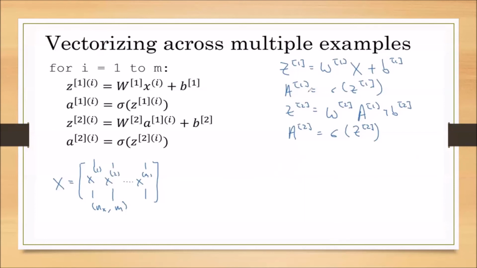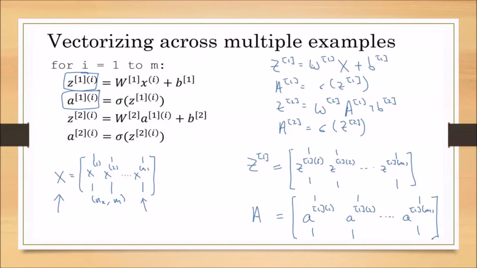Now when we apply the sigmoid function, we will again get the capital A, the R by M matrix. Now we are using this capital A as input for the next layer. We are multiplying the W with the capital A. Then we will get in the final layer the activation unit outputs. Same steps, but the difference is we have vectorized and we are representing them with capital letters.